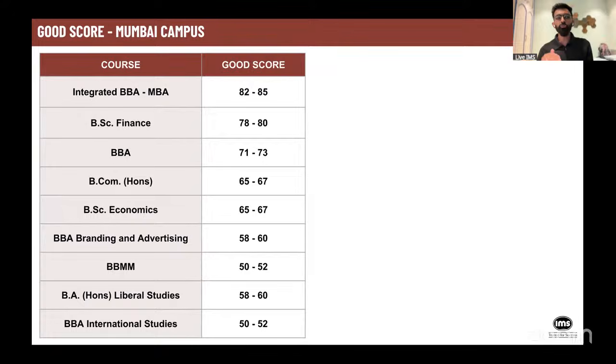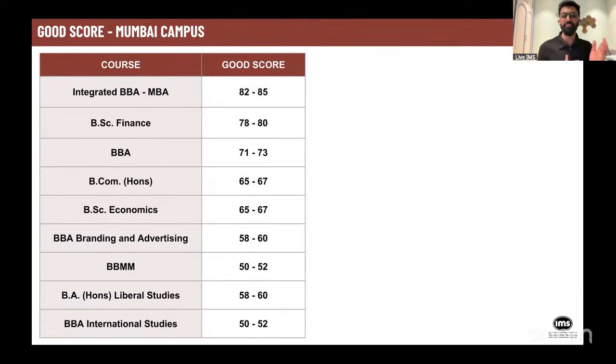Now, talking about the good score for getting into Mumbai campus. For their integrated BBA MBA program, for which last year the good approximate merit rank to convert was around 300. So for that, 82 to 85 will somewhere be a very good score to target. Obviously, you should aim for something more than this. Let us say you should target for 90. And if circumstances are not good, still you may end up getting 82 or 85. But if you have somewhere in this range, you should be good to get into integrated BBA MBA.